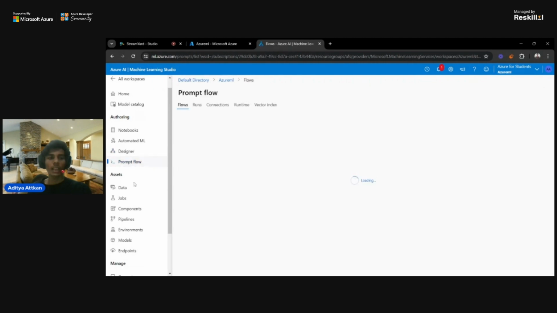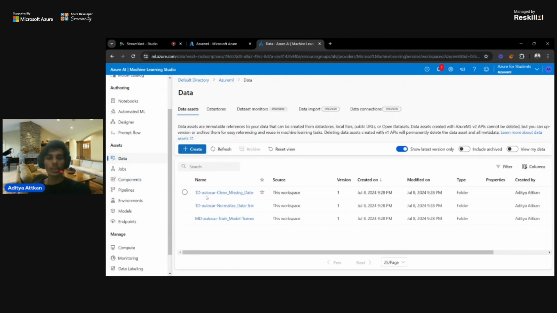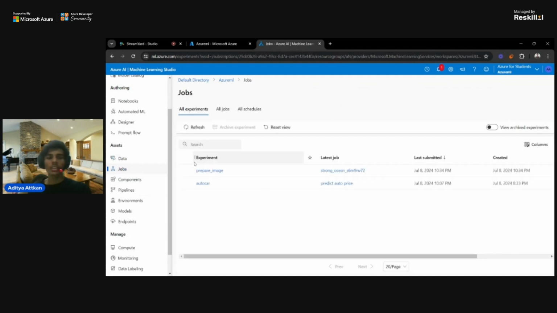And in assets we have some data, a bunch of data here, and we have jobs. Whenever you create a model and submit that model for review and further processing, the model comes under jobs. That's currently your pipeline, where you are making changes, so that comes under your jobs.